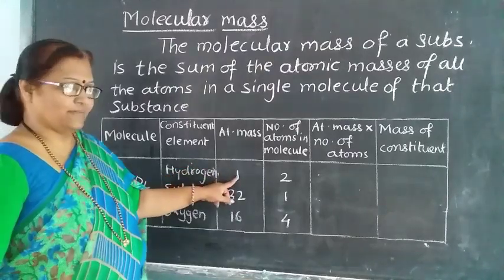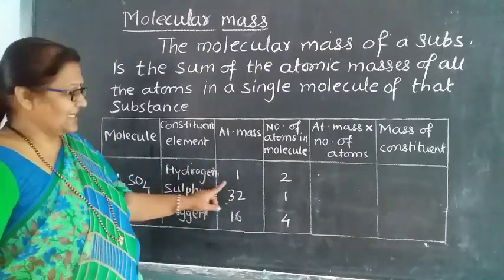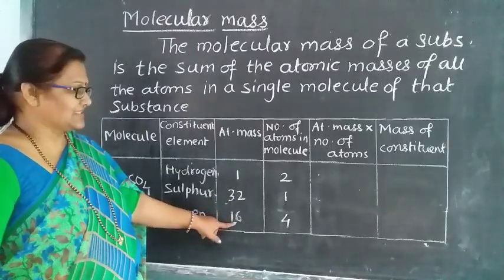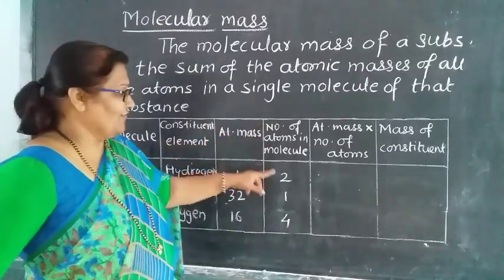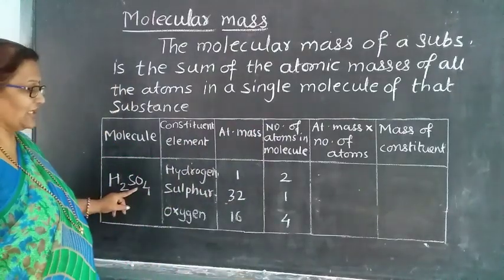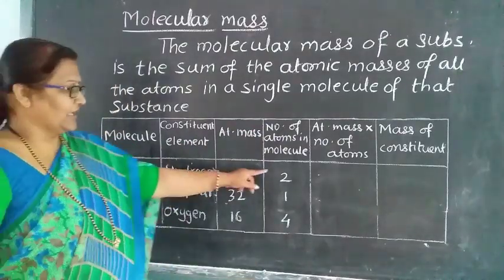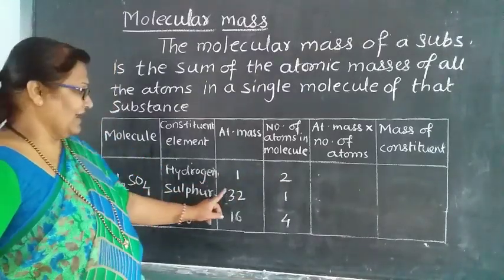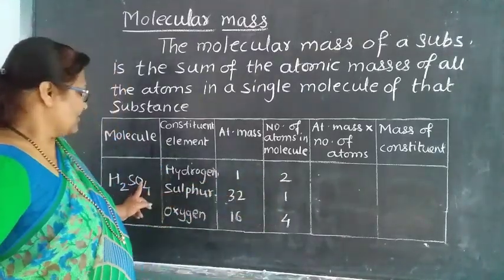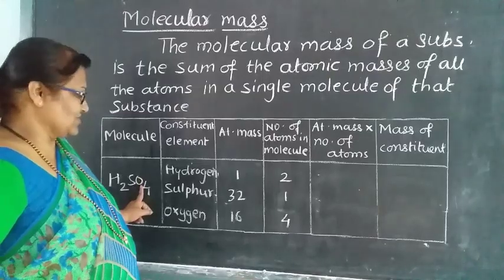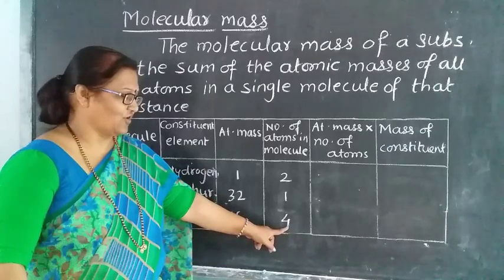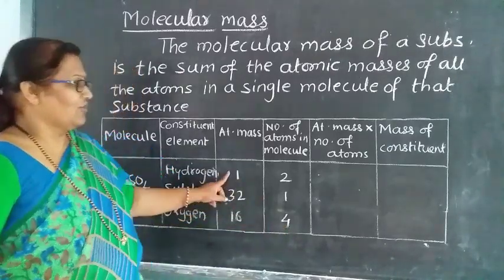Hydrogen has atomic mass 1, sulfur has atomic mass 32, oxygen has 16. Number of atoms: H are 2, therefore we have written hydrogen as 2, sulfur as only 1, and oxygen is given as O4, therefore we have written the number of atoms as 4. Now what do you have to do?